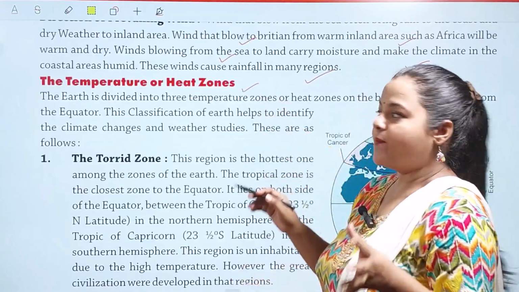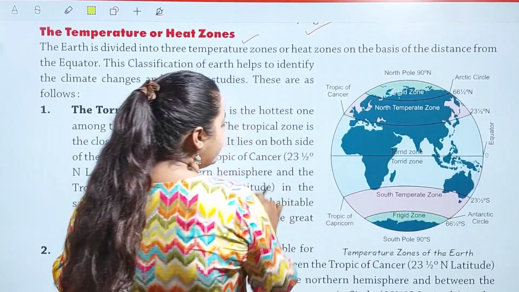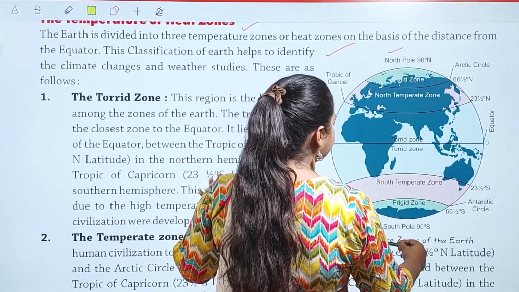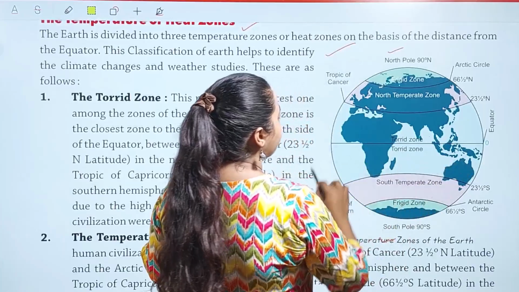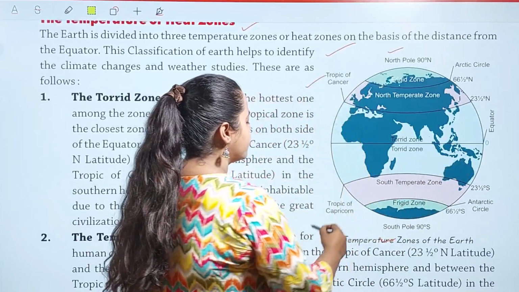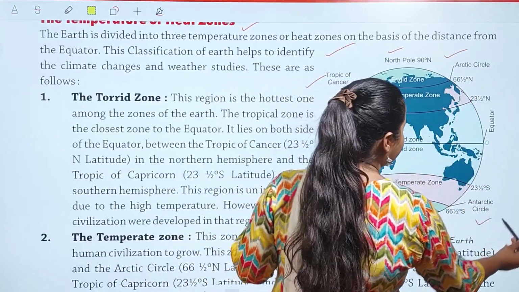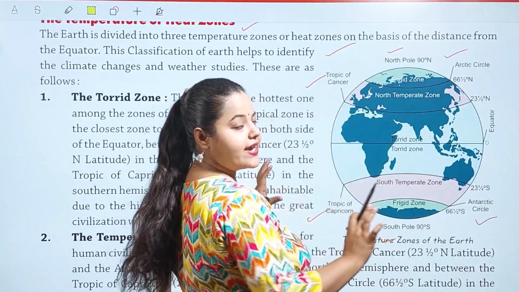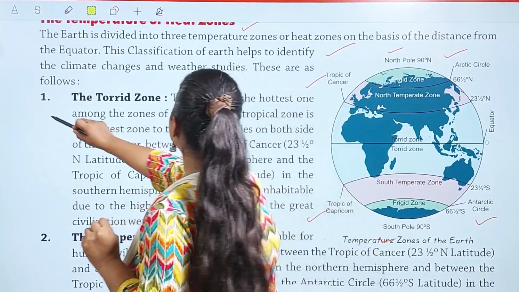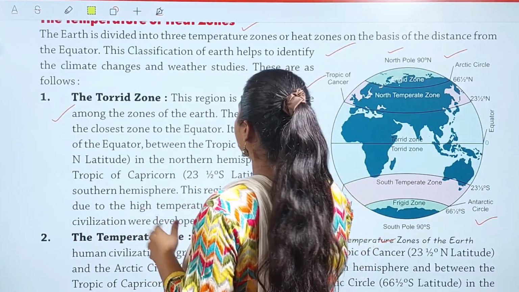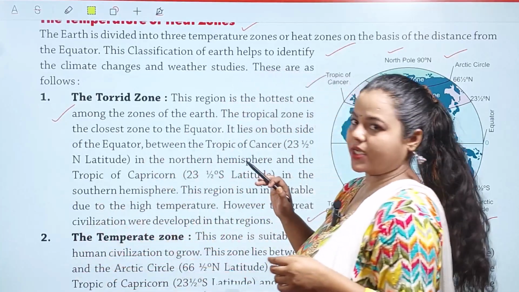Then we have the temperature or heat zones. Here you can see the diagram given to you. Here we have the North and South Pole side. Then we have the torrid zone. Here we have the Tropic of Cancer, Tropic of Capricorn, the Arctic Circle and the Antarctic Circle. So these are imaginary lines. The torrid zone is the hottest region among the zones of the earth.